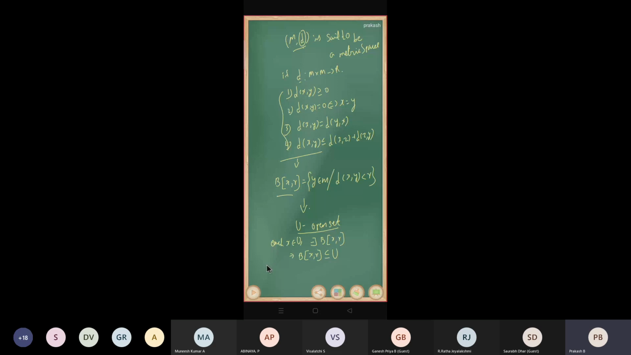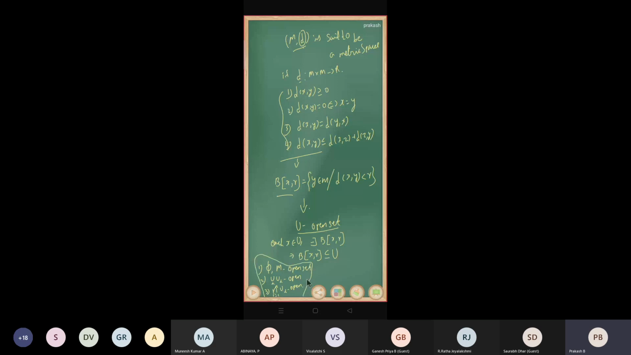That is, in every metric space, the empty set and the whole set will be open sets, right? And the arbitrary union of open sets is again open, and the finite intersection of open sets is again open, right? These are all the properties of open sets.